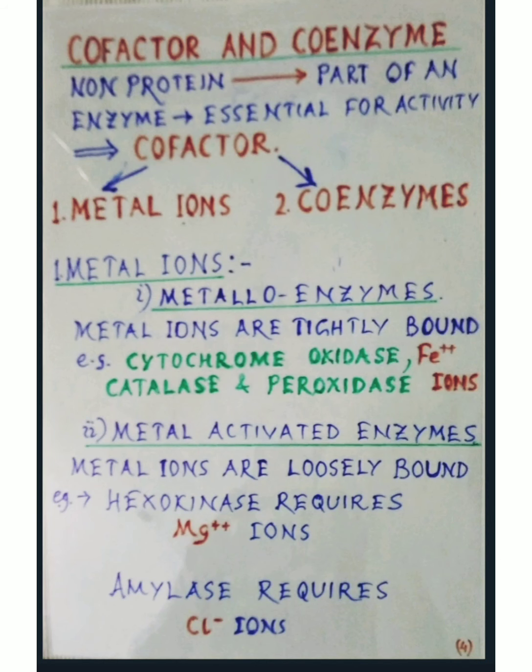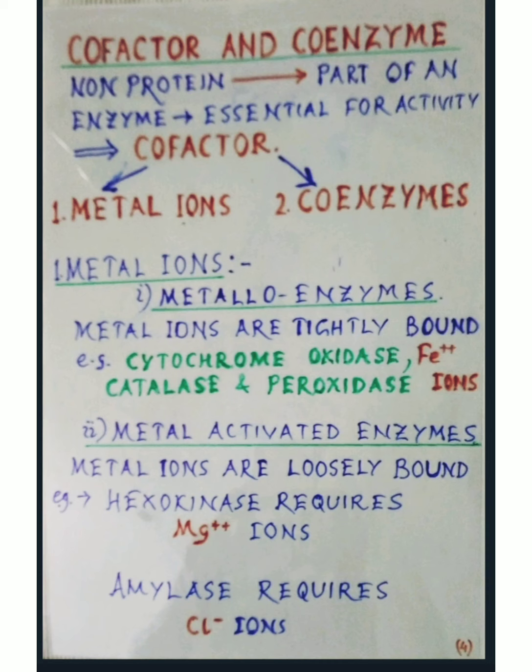Now, let us come to the other points of discussion. Cofactor and coenzymes. Most enzymes require additional non-protein molecules to become active.